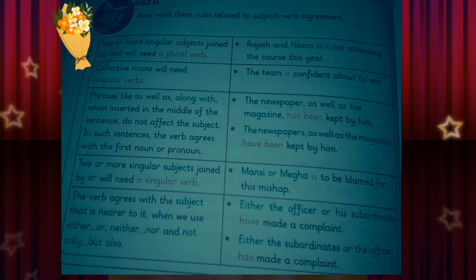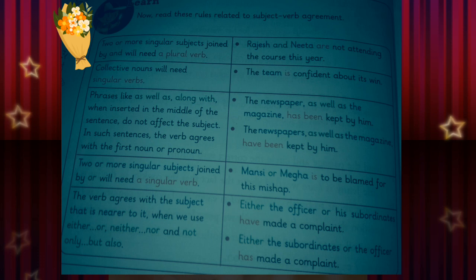Phrases like as well as, along with, when inserted in the middle of the sentence, do not affect the subject. In such sentences, the verb agrees with the first noun or pronoun. Examples: the newspaper as well as the magazine has been kept by him. The newspapers as well as the magazine have been kept by him.